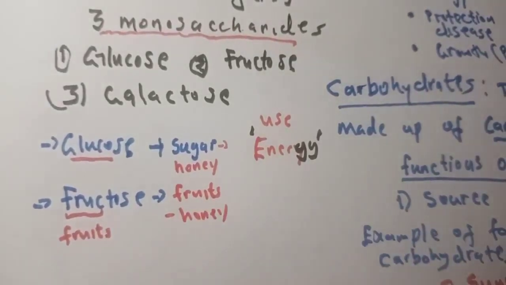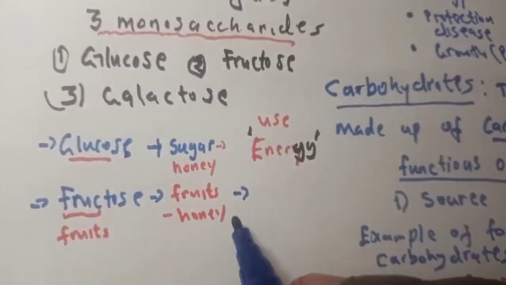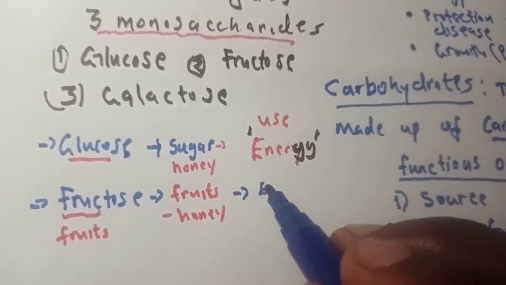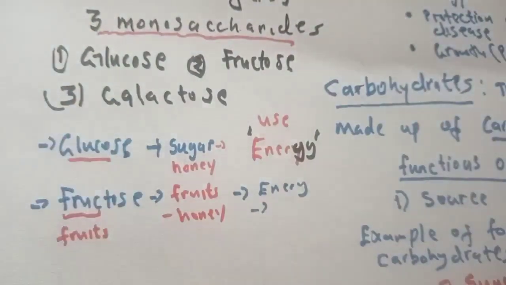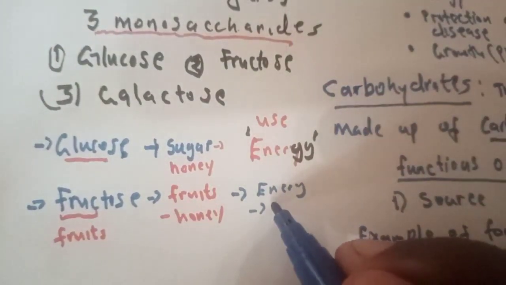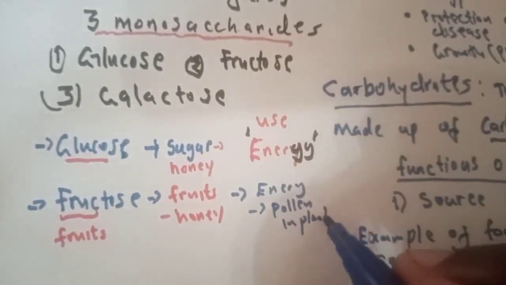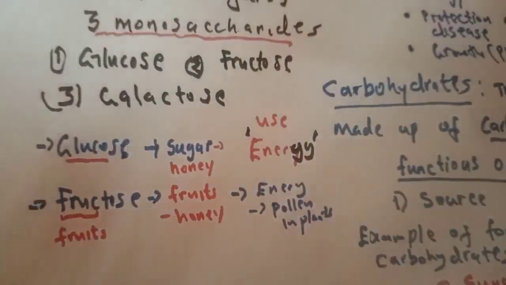So when you're eating a banana or an apple, you're taking fructose. Its uses: it gives you energy, but not only energy, it'll also give you other things. They are used for pollen in plants.